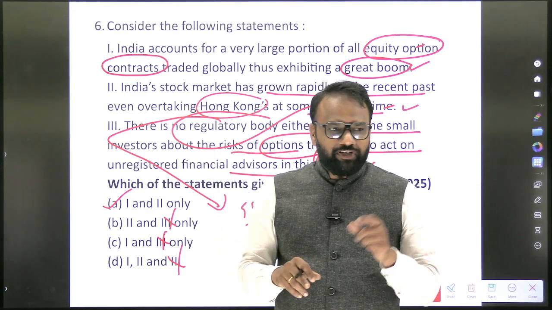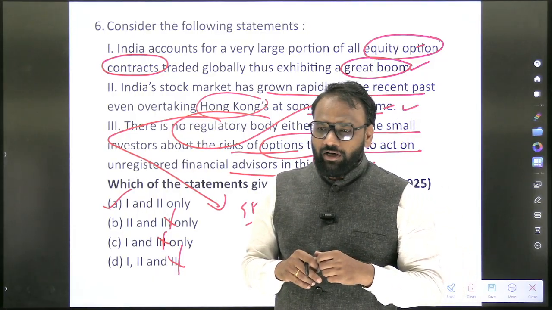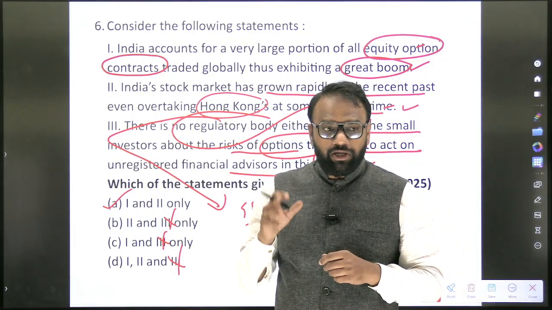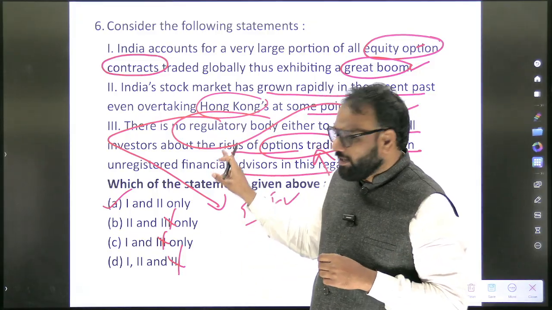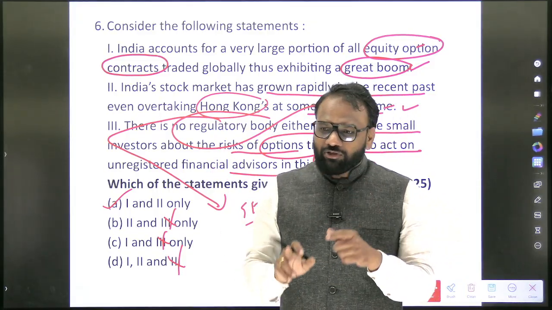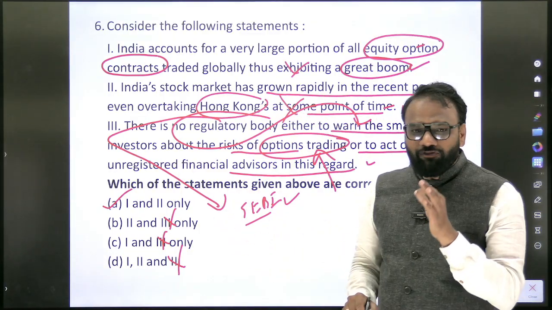Next, the second one, which we discussed about the RBI, buying and selling, that is sources of income. There also they can set such questions, how many of the above are correct. But here they are not going to set such options. So for 2026 also, you are not going to focus on the first and second option. You will only focus on the third one.